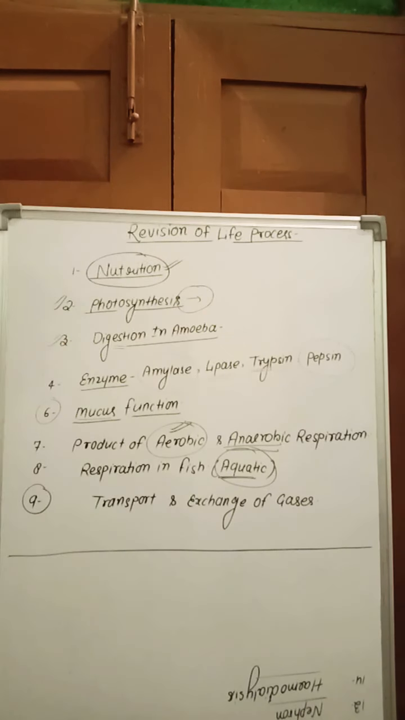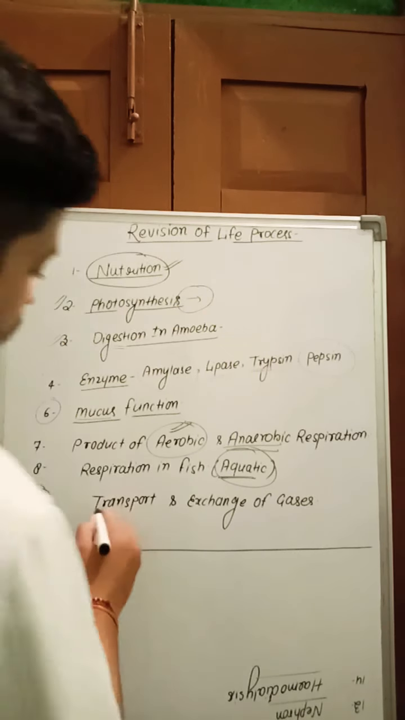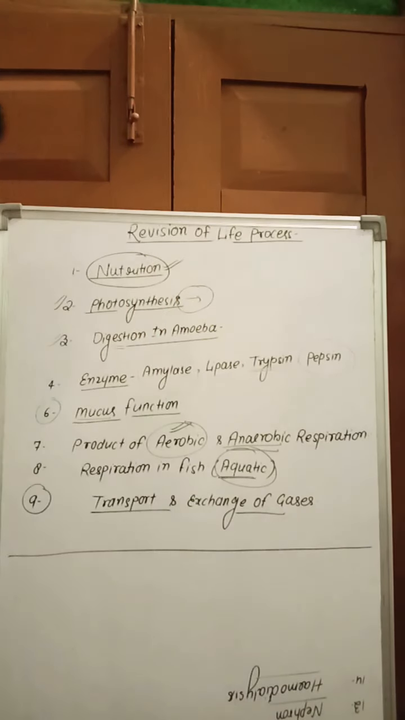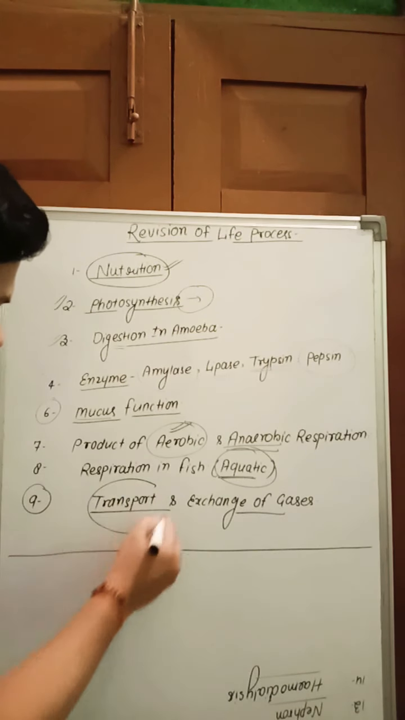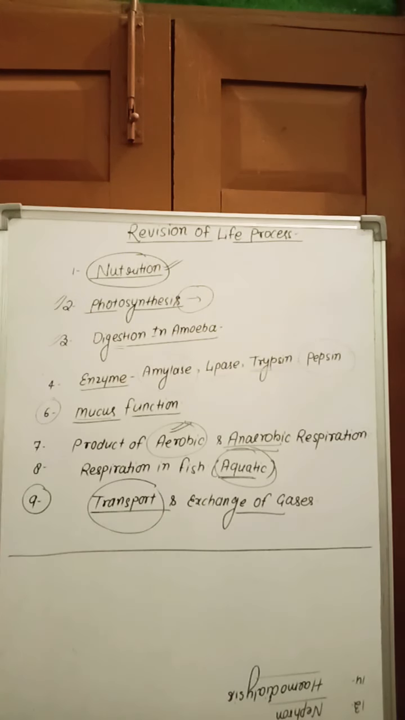Ninth question: transport and exchange of gases. So how are the gases transported? First we discuss plants. The transport and exchange of gases in plants take place through a specialized structure called the guard cell or stomatal pore.